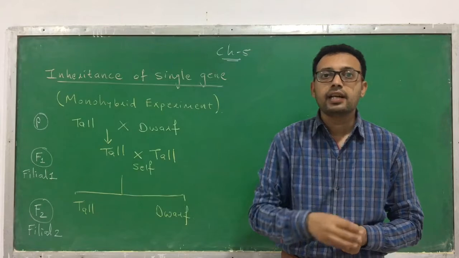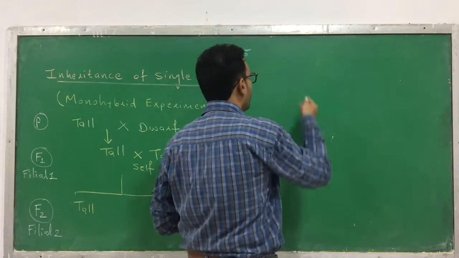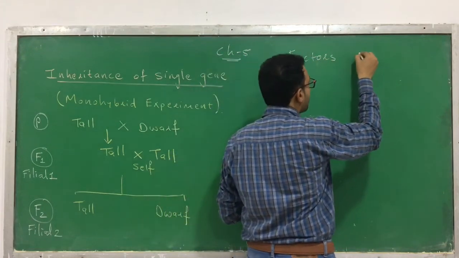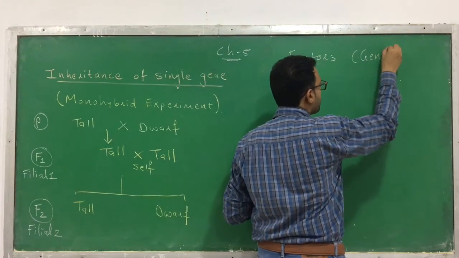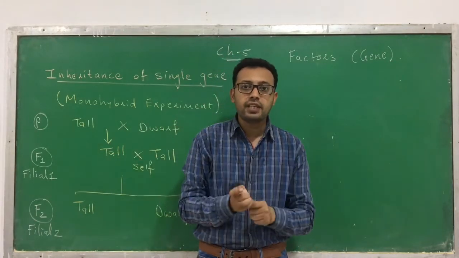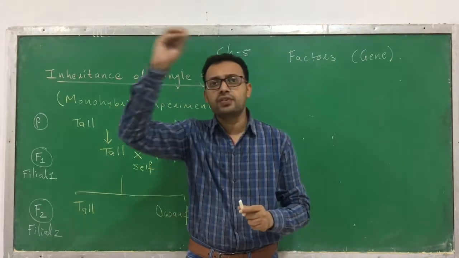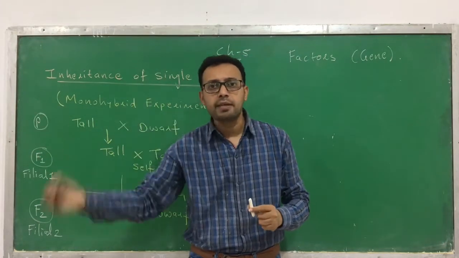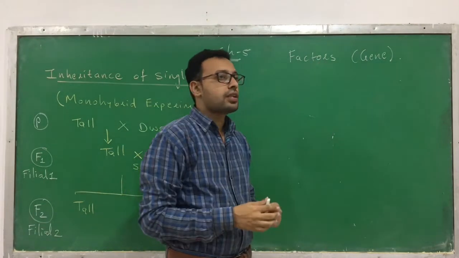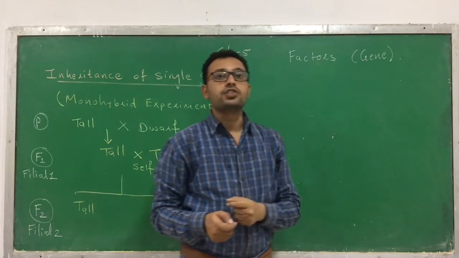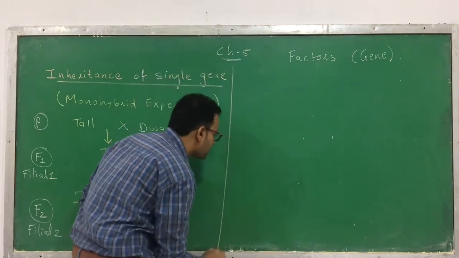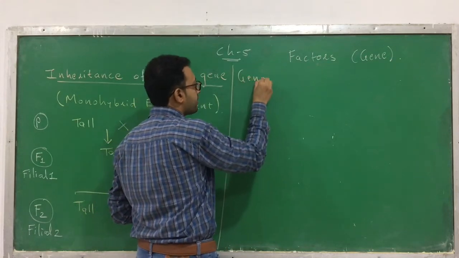He called this thing a factor. Nowadays we call it genes. At that time, when he was doing the experiment, he found that something is transferred in an unchanged and stable form into the next generation. He called it factors, and we call it genes nowadays. So the gene is considered as the basic unit of heredity.